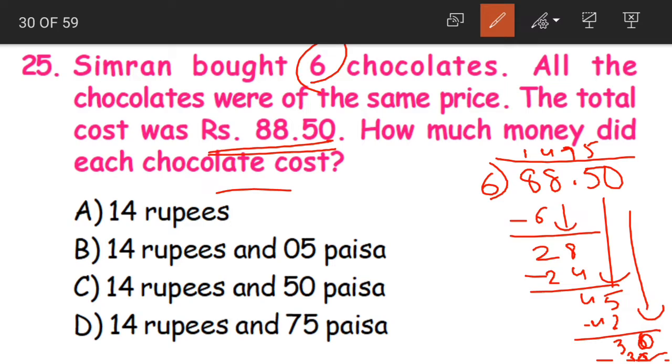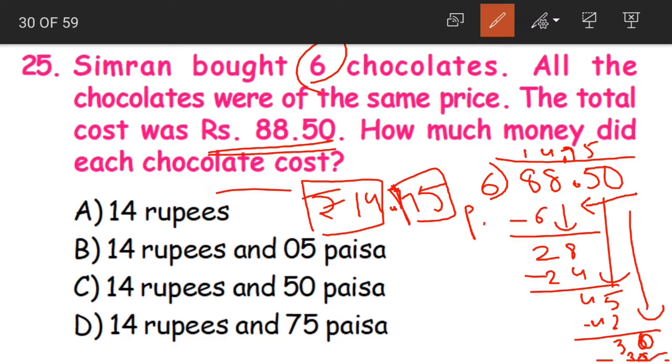1475. But is it the correct way? No. See, in the dividend we are having a point after 2 digits from the right. So even in the quotient we have to place a point after 2 digits from the right. We have 1475 as the quotient, but as we are having a decimal point here, we'll place a point in the quotient as well. How will we read it in terms of rupees? 14 rupees and 75 paise. Option D, 14 rupees and 75 paise becomes our correct answer.